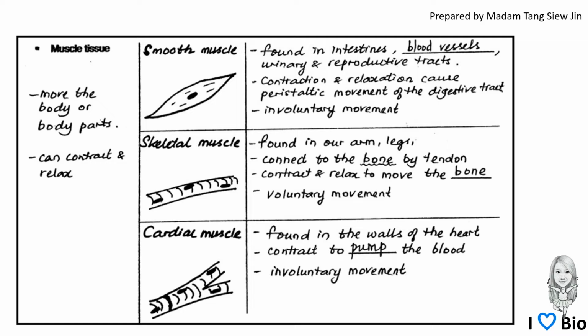There are 3 different types of muscle tissue: smooth muscle, skeletal muscle, and cardiac muscle, and all these muscles can contract and relax so that they can move the body or part of the body. Please identify these 3 different muscle cells.